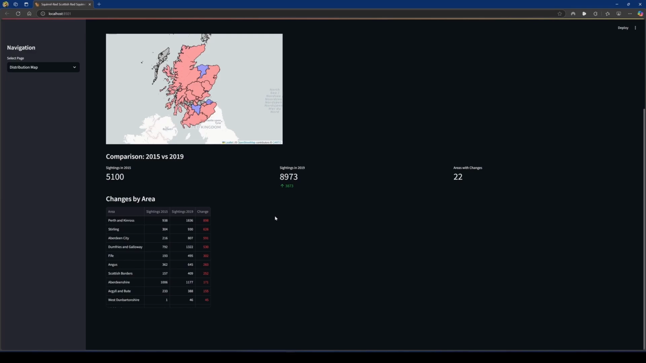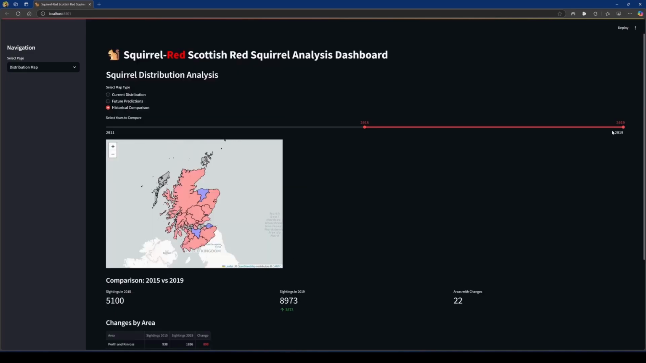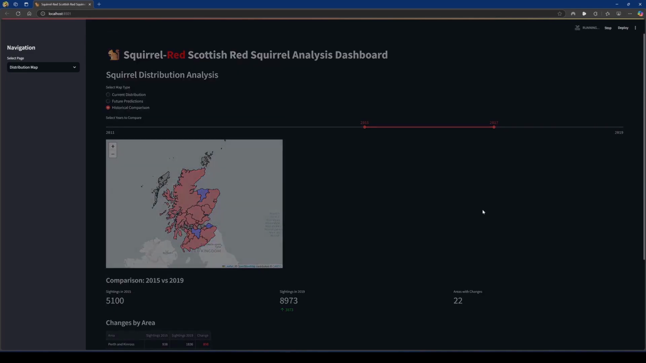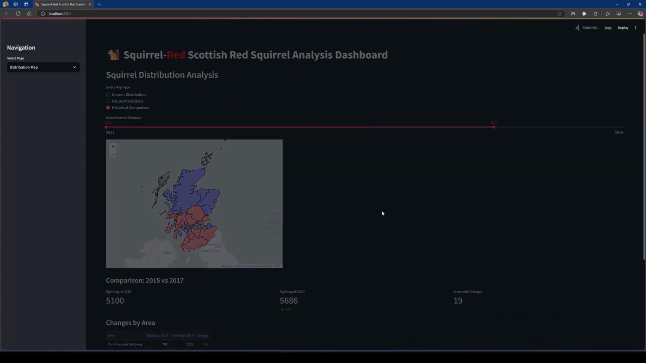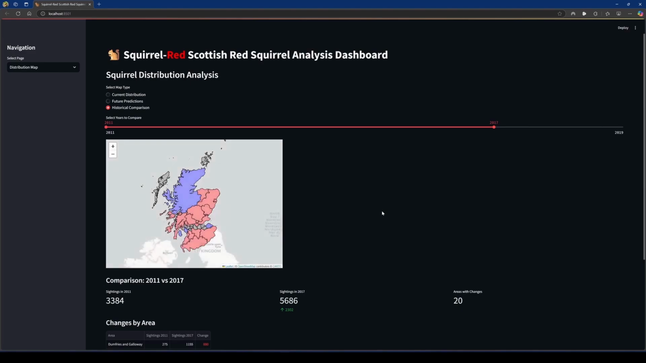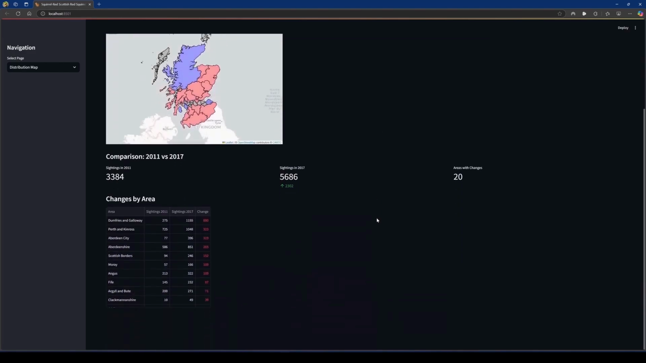Perth and Kinross shows the largest absolute increase with 898 additional sightings, while Stirling saw a proportionally large increase, from 403 to 930 sightings. One technical implementation challenge was designing the colour scale to show both positive and negative changes across the regions, while keeping the visualizations accessible to users with colour deficiencies. We can also change the years. For example, here we can compare 2011 to 2017.